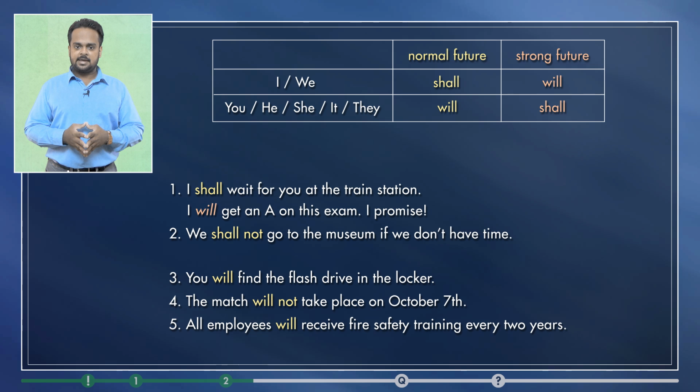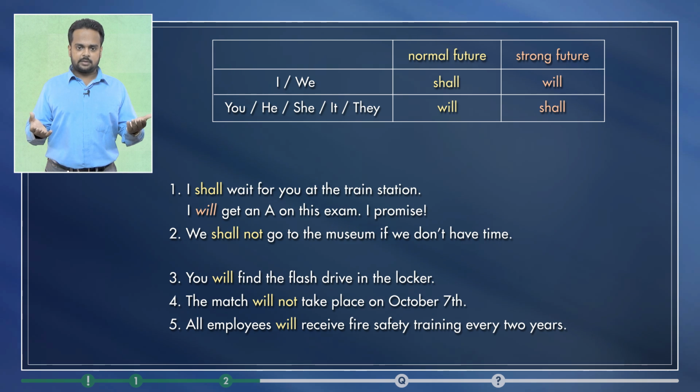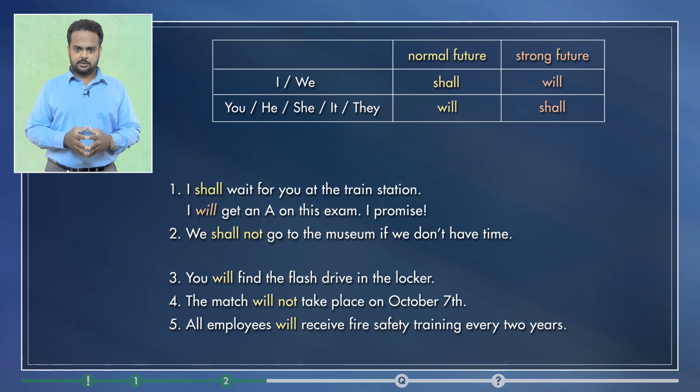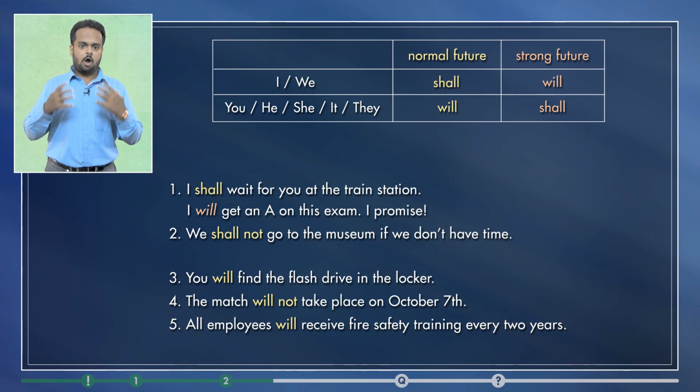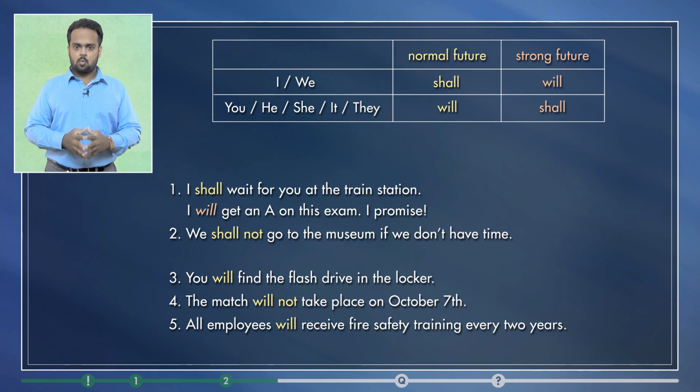Take this sentence for example. I will get an A on this exam, I promise. Compare this to the previous sentence. I shall wait for you at the train station. There's no emotion there. It's just a simple future arrangement. But when I say, I will get an A on this exam, you can tell that I'm showing strong determination. So this is the strong future and we use will.